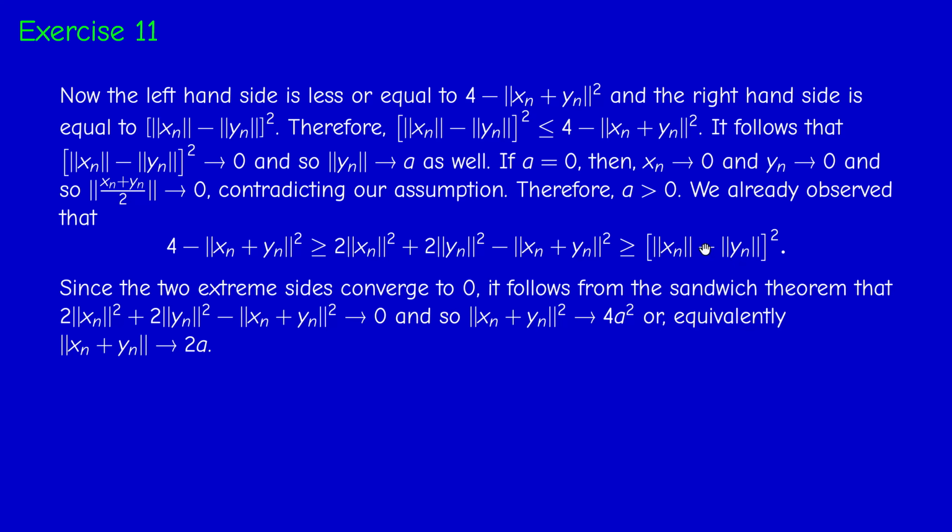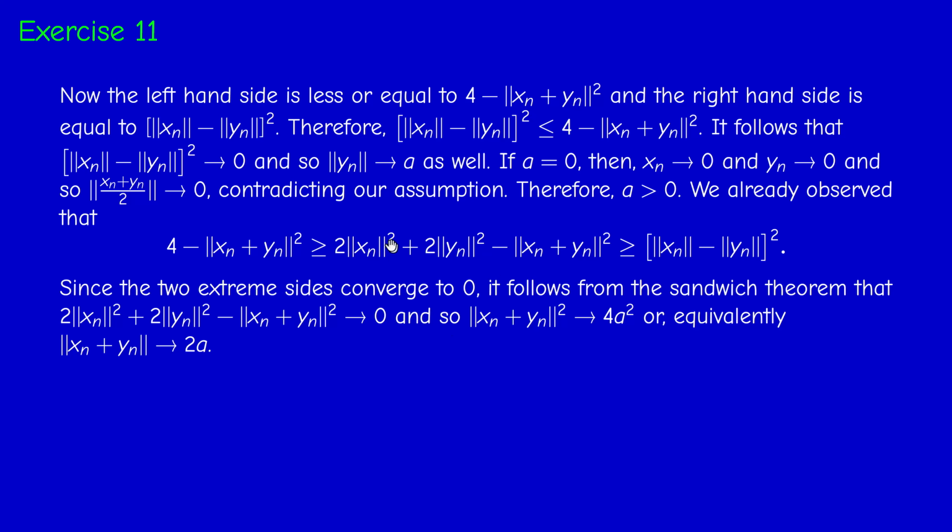Now, the norm of xn tends to a, the norm of yn tends to a, so this guy tends to 0. And this guy converges to 4, therefore the difference here converges to 0. So this term converges to 0, this term converges to 0. Therefore, by the sandwich theorem, the middle term here converges to 0.